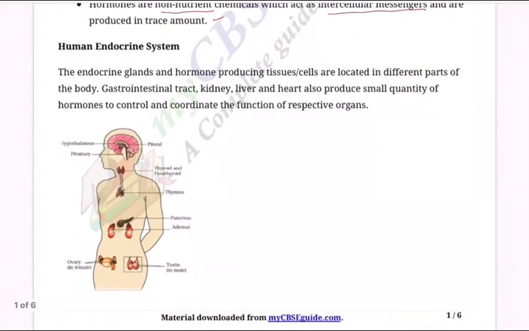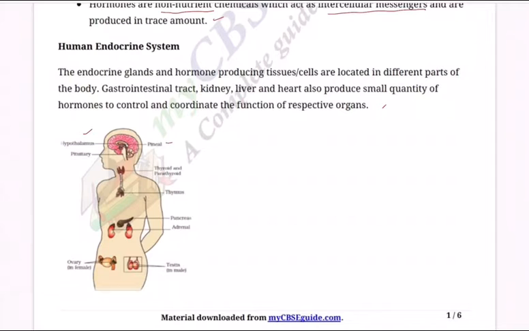In our body, the human endocrine system, where are these endocrine glands located? Let us see. Endocrine glands and hormone producing tissues and cells are located in different parts of our body. The gastrointestinal tract, kidney, liver, and heart also produce small quantities of hormones to control and coordinate the function of respective organs.